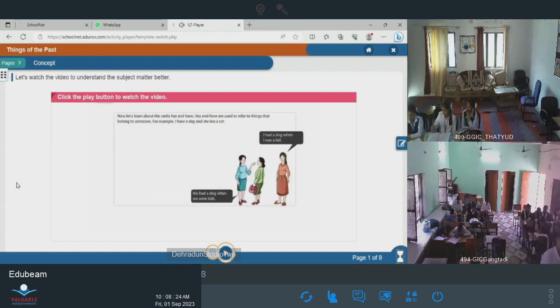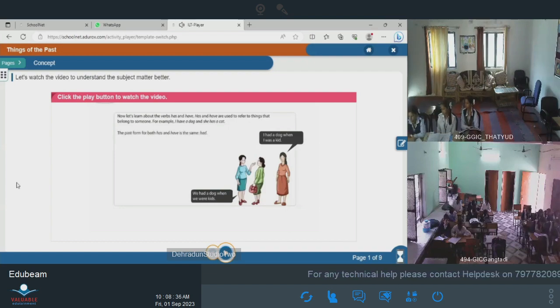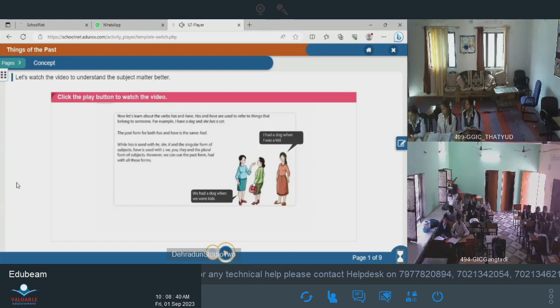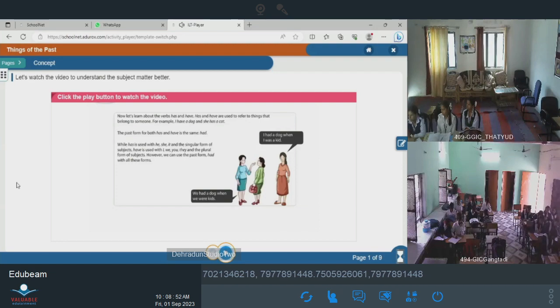Now let's learn about the verbs has and have. Has and have are used to refer to things that belong to someone. For example, I have a dog and she has a cat. The past form for both has and have is the same, had. While has is used with he, she, it and the singular form of subjects, have is used with I, we, you, they and the plural form of subjects. However, we can use the past form had with all these forms.